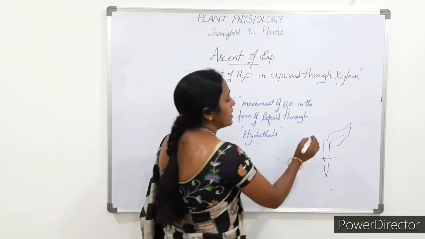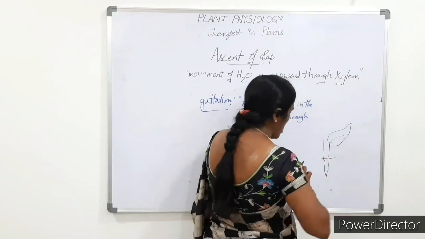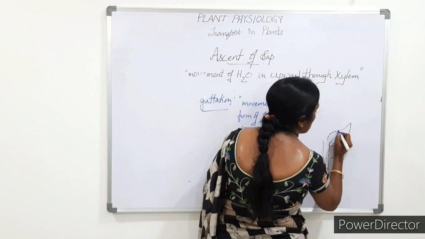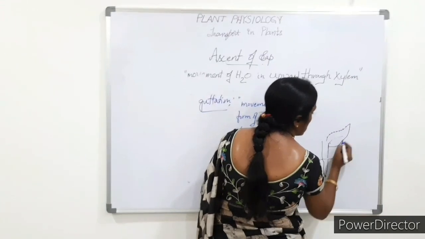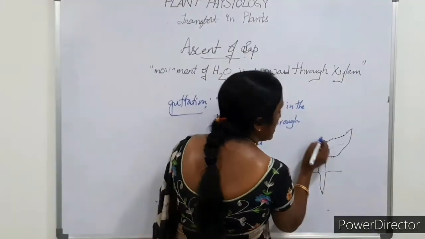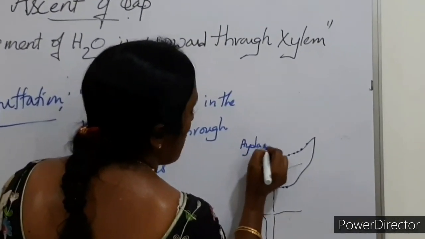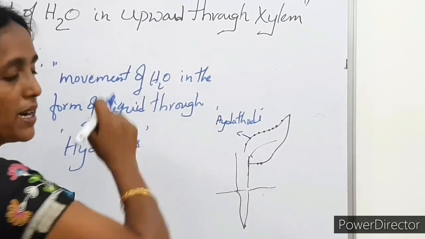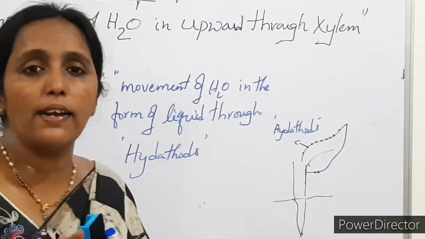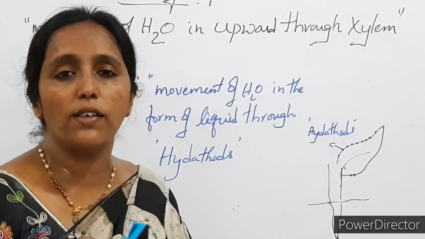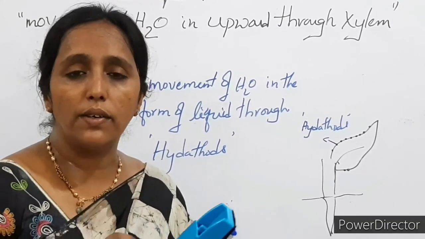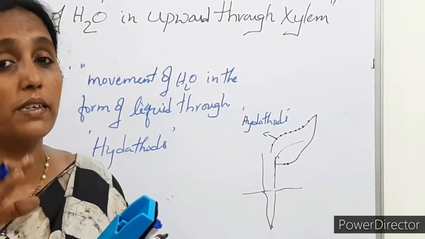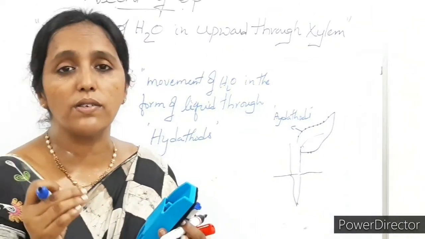Hydathodes are nothing but small pores which are present on the leaf margin. These are not the stomatal aperture. If the stomata are closed, as in the night time, the movement of the water continues, but there is no transpiration.